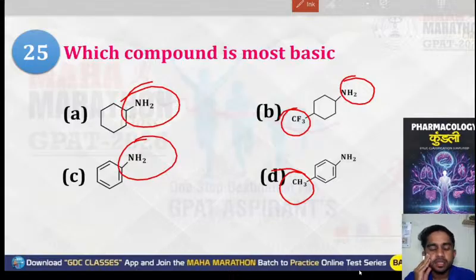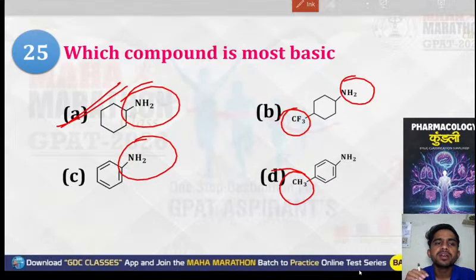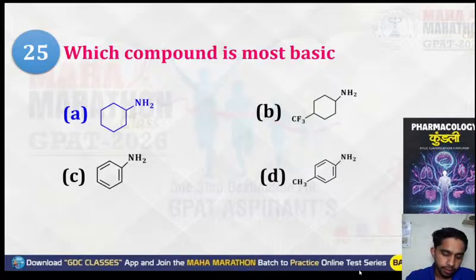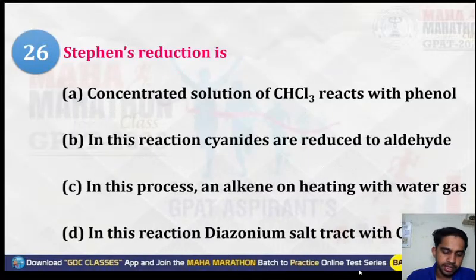Which will be more basic? Simple. Your option number A, the cyclic ring containing the NH2, will be the most basic compound. The correct option will be option number A, that is NH2 will be the most basic.